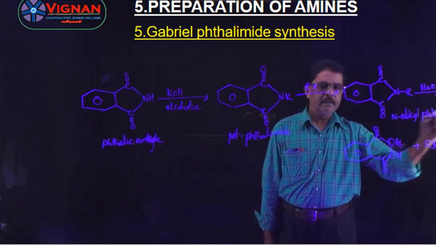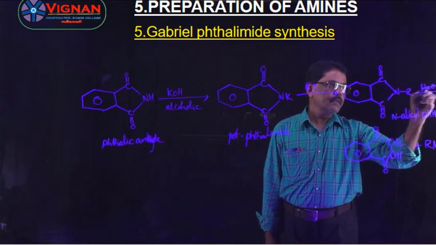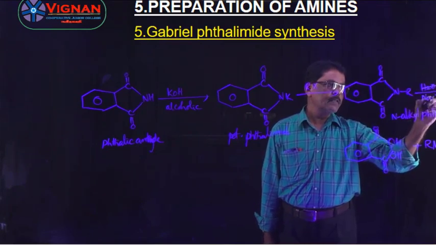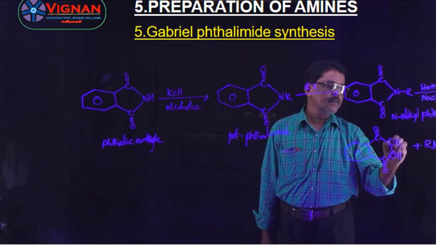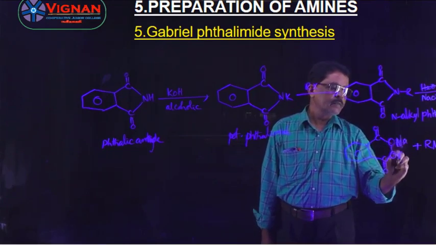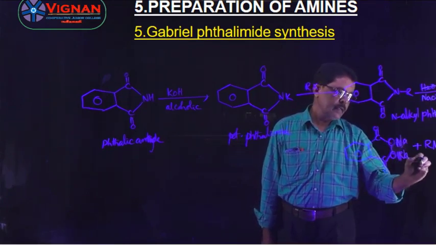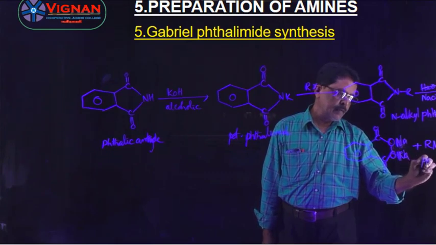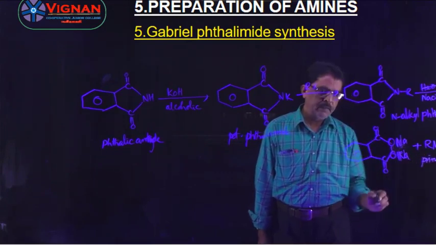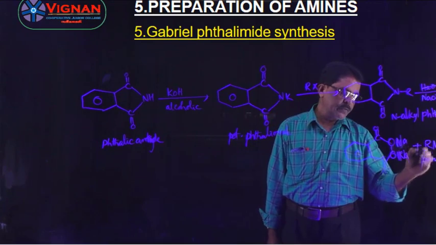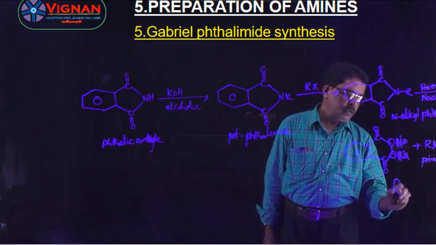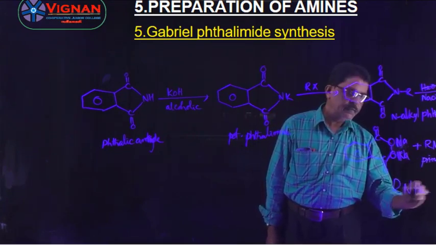N-alkyl phthalimide, right? And this one is heated with NaOH, then you will get what? Sodium phthalate and primary amine, RNH2, is formed.